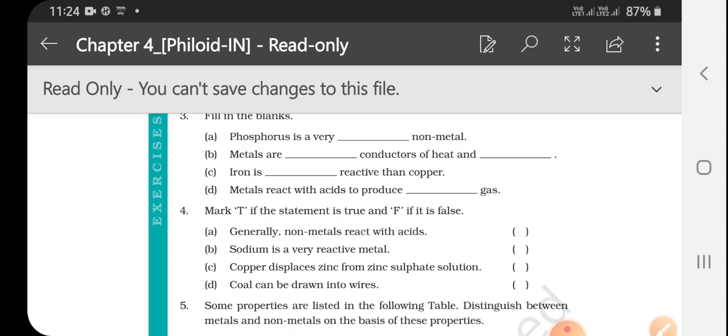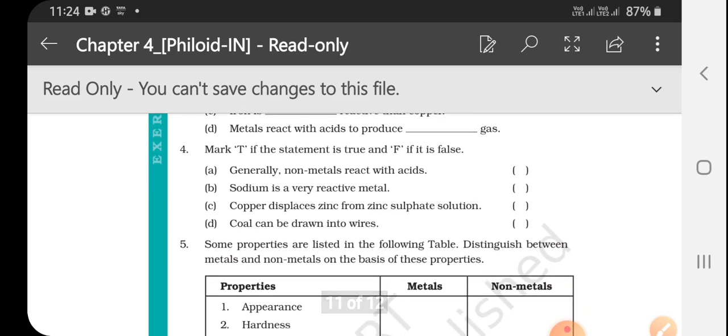Metals react with acid to produce dash gas. You know very well which gas is produced. Yes, very good. Hydrogen gas is produced. Question number 4: mark T if the statement is true and F if it is false. Generally non-metals react with acid. What will be the answer? It will be false.